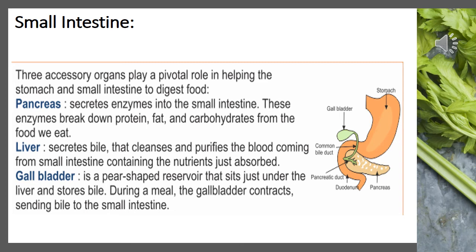And the third one is the gallbladder. As I told you, it stores the bile juice. One more thing is that we have the intestinal juices secreted by the small intestine. So the partly digested food now reaches the lower part of the small intestine, where digestion, which starts in the mouth, is completed. The enzymes in the intestinal juices act upon the partially digested food and convert it into simple soluble substances.